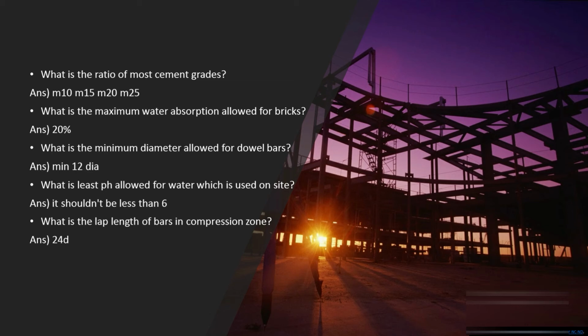What is the least pH allowed for water which is used on site? Well, it shouldn't be less than 6. The lesser the pH, the more acidic the water is, and the more damage it's going to do to the concrete. So it has to be a minimum of 6. What is the lap length of bars in compression zone? It's 24D. D is the diameter of the smallest bar among the two.